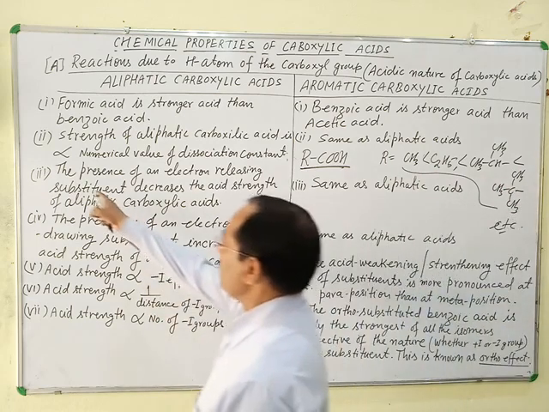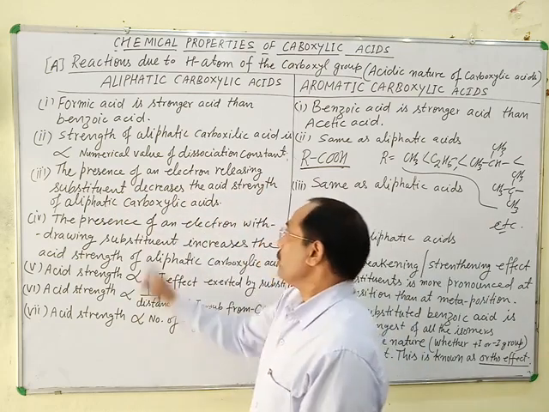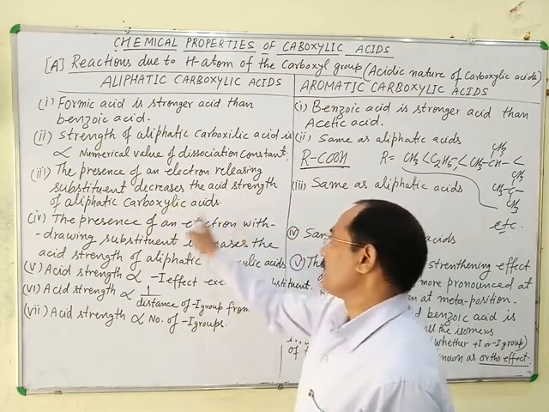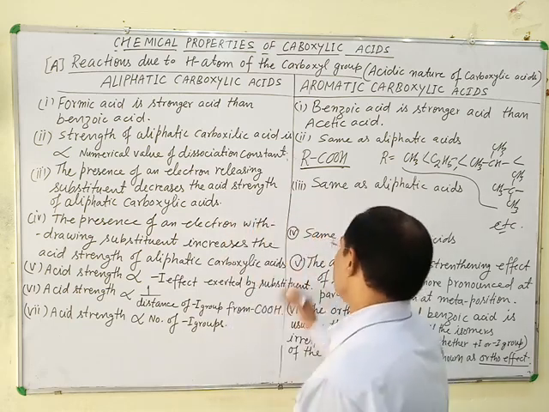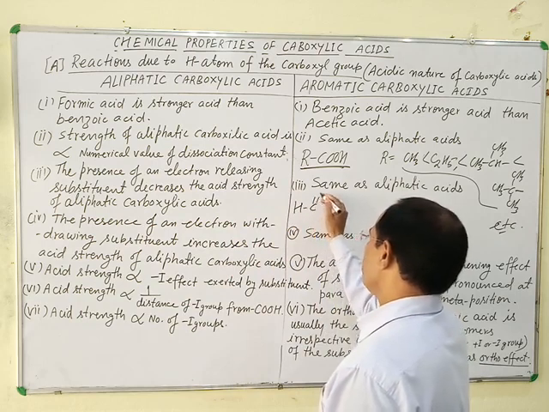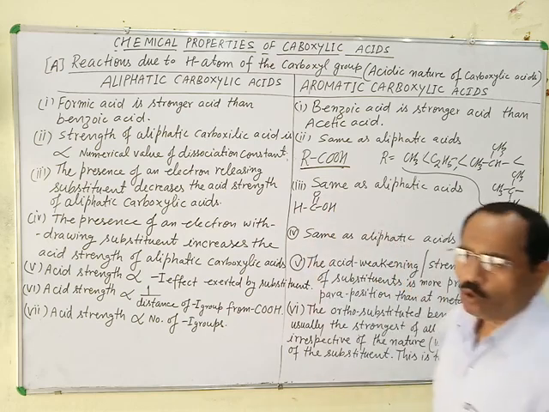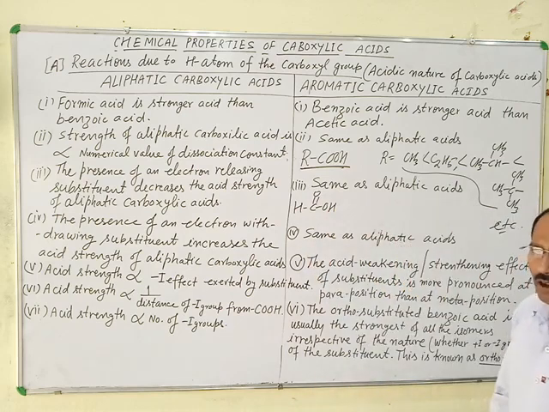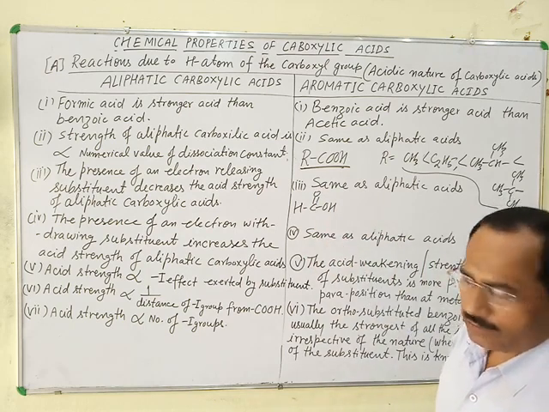And the statement is the presence of an electron releasing substituent decreases the acid strength of aliphatic carboxylic acid. Means in formic acid there is no I effect. This is formic acid. It has no plus I or minus I group. So it is the strongest aliphatic carboxylic acid.